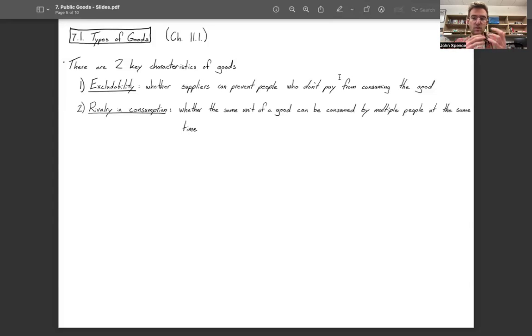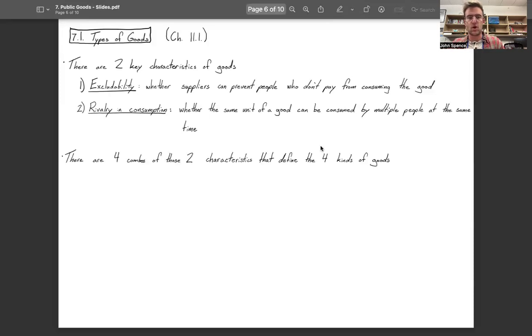When it comes to rivalry in consumption, we can use the same two examples. A cup of coffee is a rival good. That's because if I'm drinking the coffee, that means you're not drinking the coffee. Only one person can drink the coffee at a time. On the other hand, a sidewalk is non-rival. That's because if I'm walking on the sidewalk, there can also be a million other people walking on the sidewalk at the same time. And in doing so, we are both consuming the sidewalk at the same time.